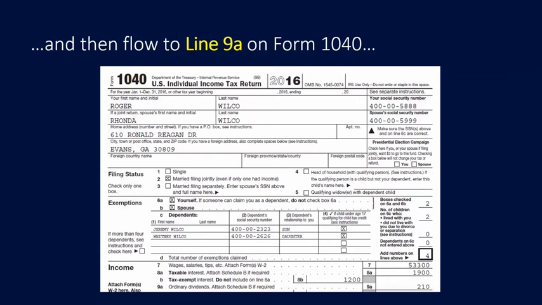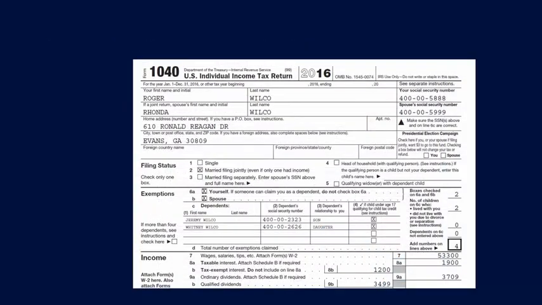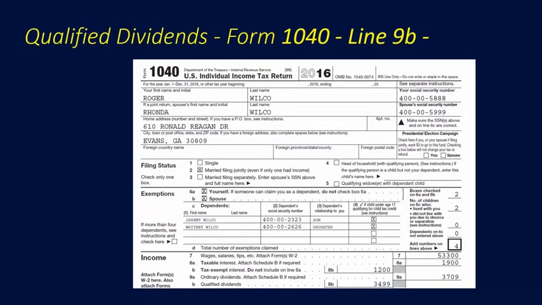So, just to review, we've got taxable interest on line 8A, tax-exempt interest on line 8B, and ordinary dividends showing up on line 9A. Qualified dividends appear on line 9B of the 1040.